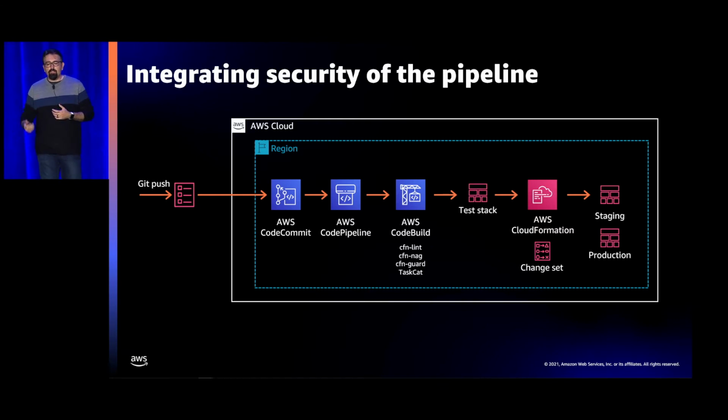And I like to call out CFN Nag because I'm on the partner team and it's made by one of our partners, Stelligent, and it's incredibly useful for inspecting for common security issues with your templates. And we're here to talk about security. Definitely take a look at the opportunities there to scan your infrastructure as well. Yep. And to amplify the ability to do things like scan for open ports, that's how people get into networks, and we need to make sure we have that capability.